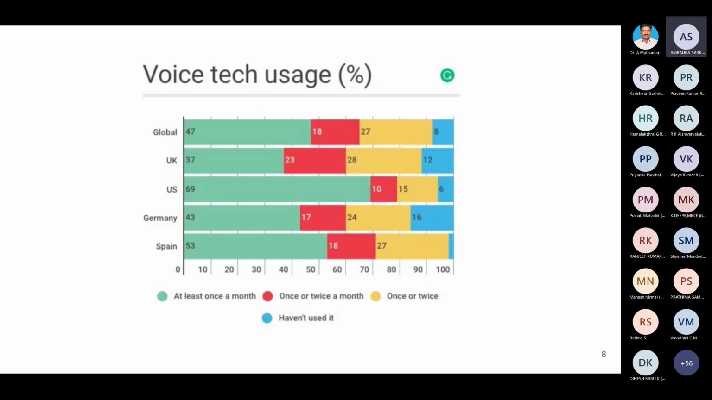Is it that important, voice-based or speech-based applications? You see this particular statistics. It shows that nowadays people are using more voice-based technologies. Green means people are using voice technology at least once in a month, red is once or twice in a month, yellow is once or twice, and finally blue is haven't used it. If you see blue, only very few people are not using voice technology.